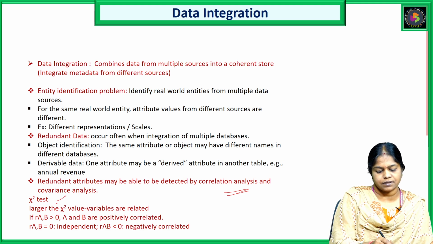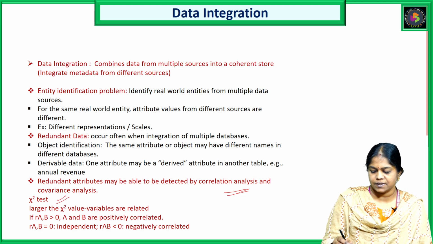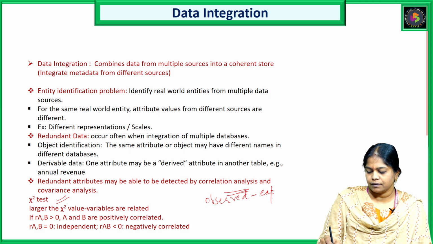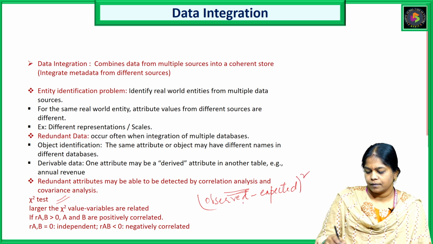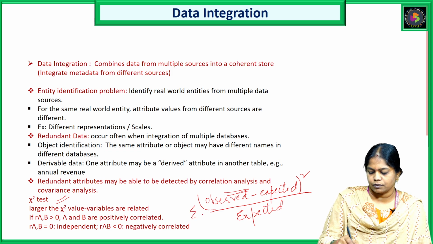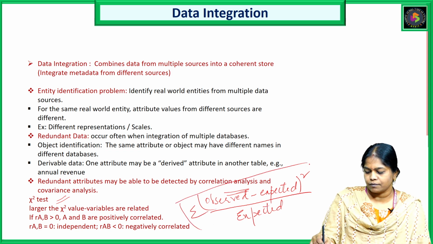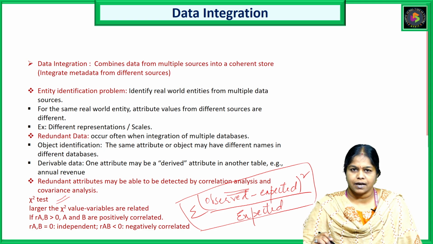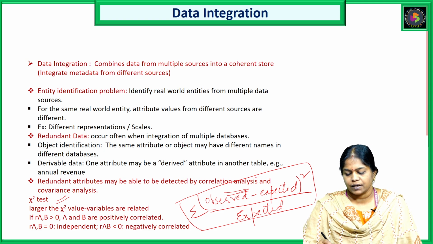This is the chi-square test, where we have a particular formula: observed minus expected, whole square, divided by expected value, summation of. This is the formula we use for this chi-square test. Chi-square test is one of the correlation analyses.